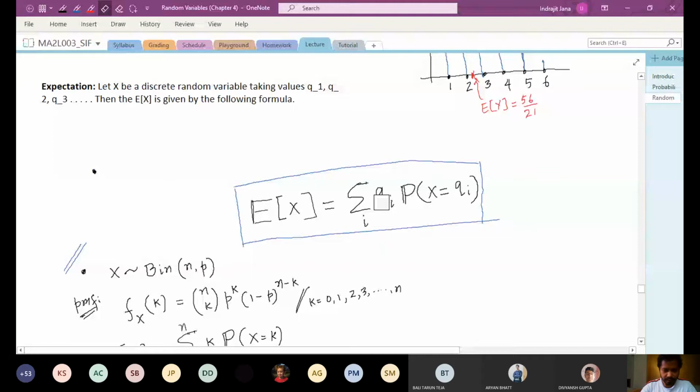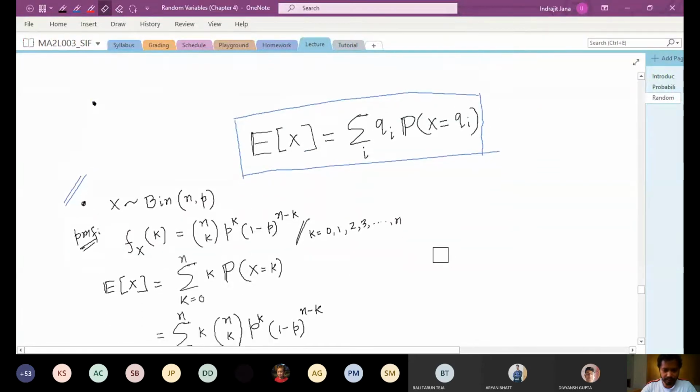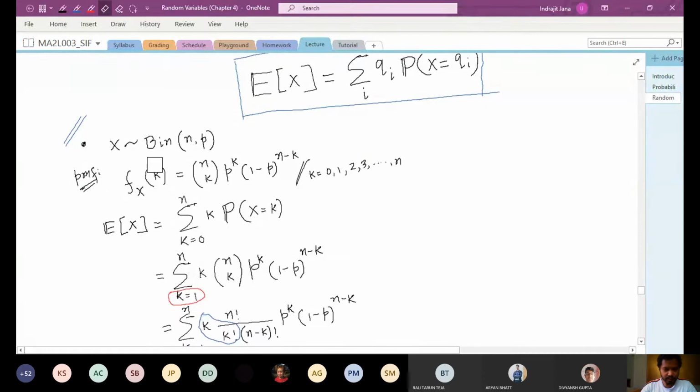Okay. The next example is a very widely used one, which is the binomial distribution. So suppose x follows Binomial(n, p). Okay, so x follows Binomial(n, p). There are models of the binomial distribution like this.